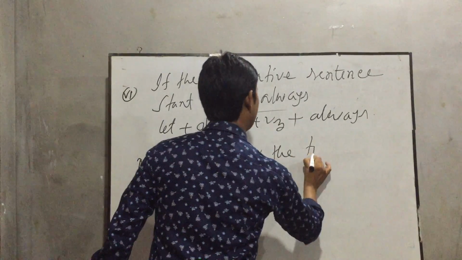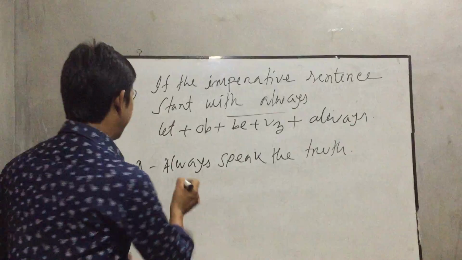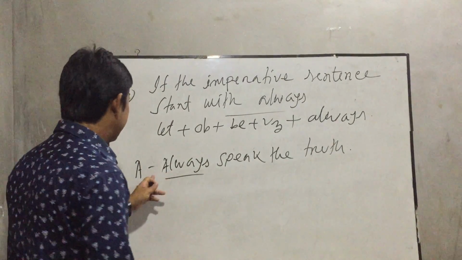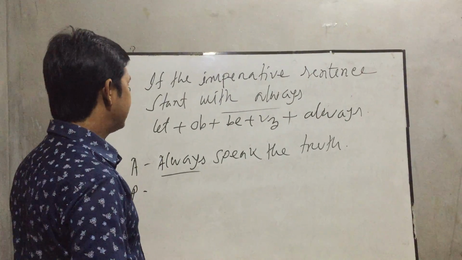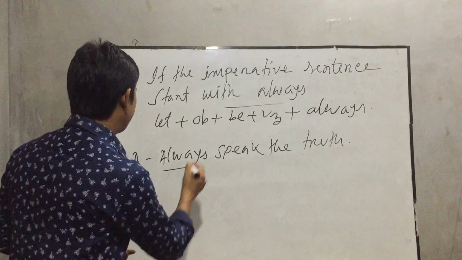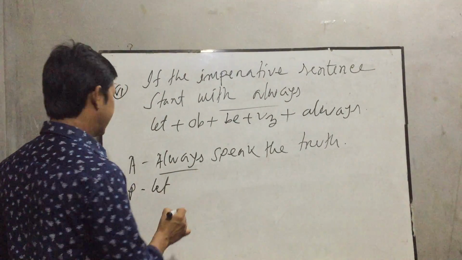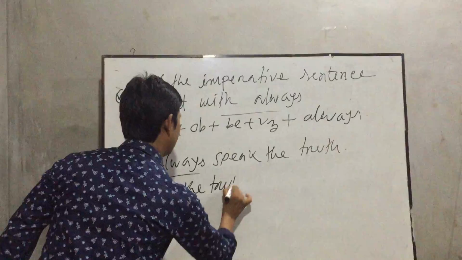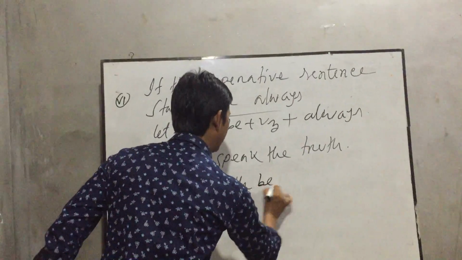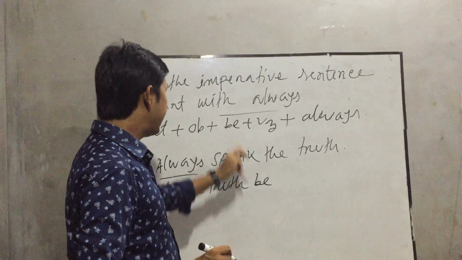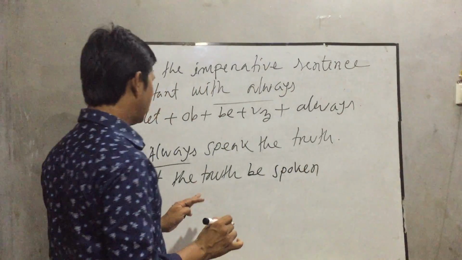So for example here, always speak the truth. Okay, my dear students? So at first always, so this is active voice and imperative sentence. According to rules, when we change into passive voice, at first we have to use let, then object. Let the truth. Then be. According to rules, let the truth be spoken. Here, speak becomes spoken.